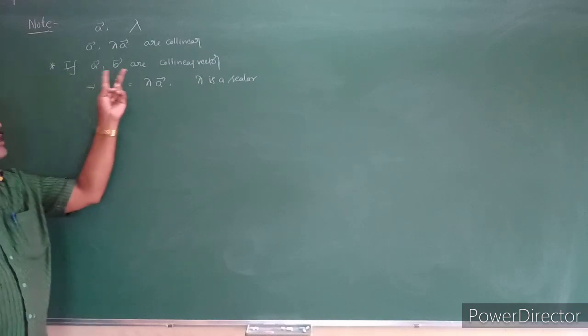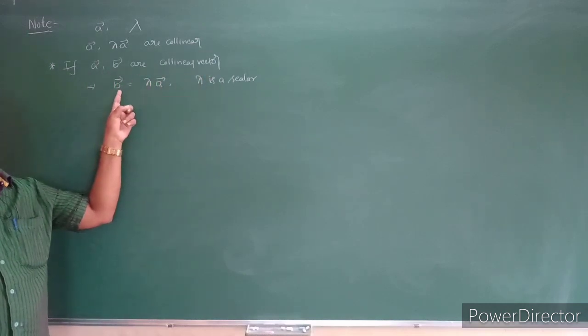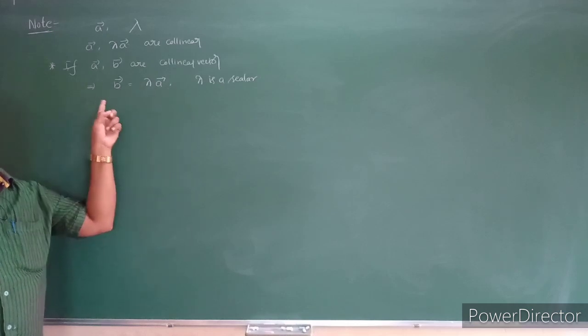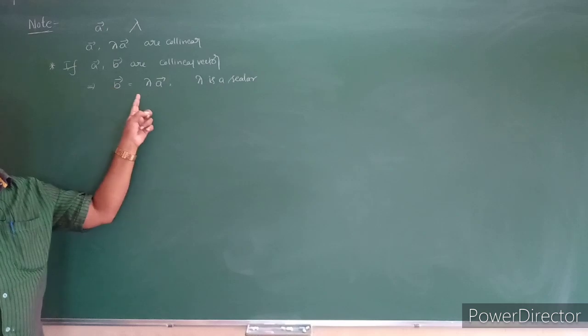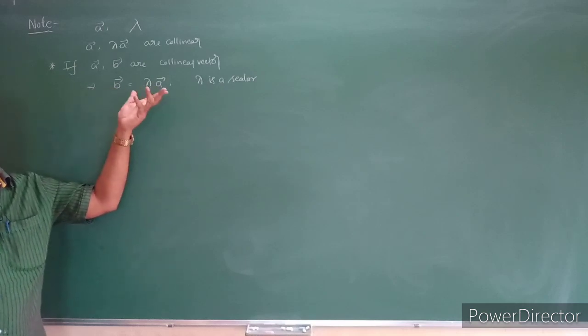So if a and b are any two vectors, they are collinear if b bar is equal to lambda into a bar. If the second vector can be represented as some scalar into the first vector, then we can say the two vectors are collinear.